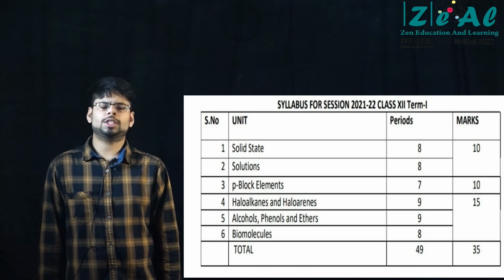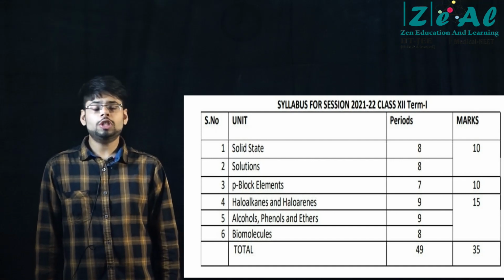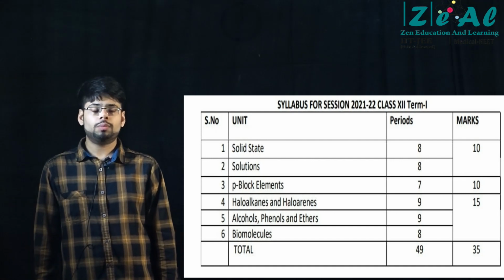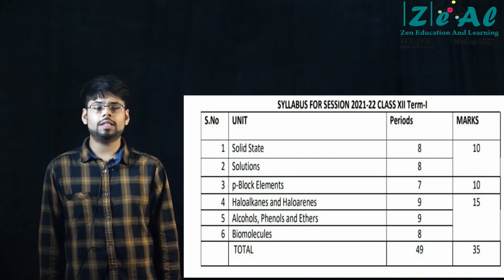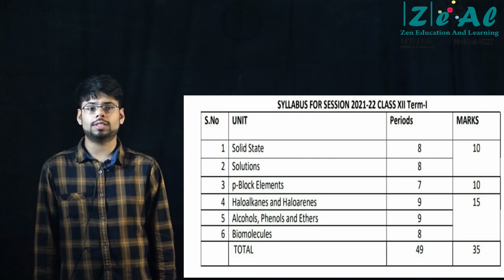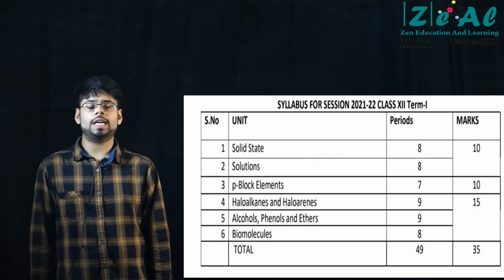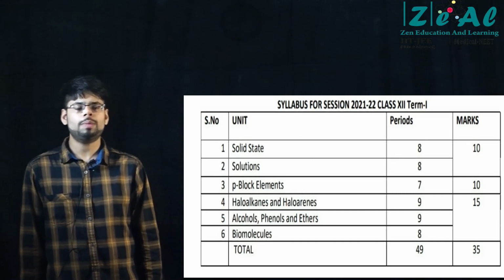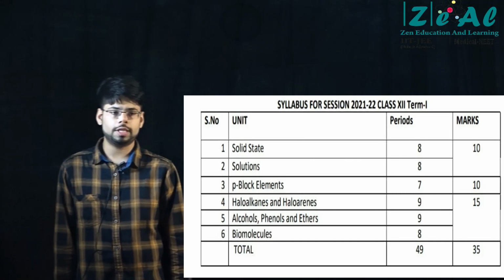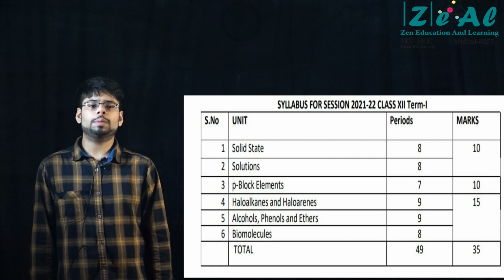Structures of glucose are extremely important. Although you will not be required to draw the structure, they may give a structure in the exam and they may ask you to identify the correct structure. Let's say there are 4 structures given and they ask you to identify the correct structure. Unless you know what the actual structure is, you will not be able to mark the option, right? So structures of glucose are important.